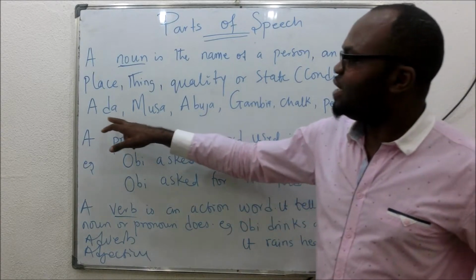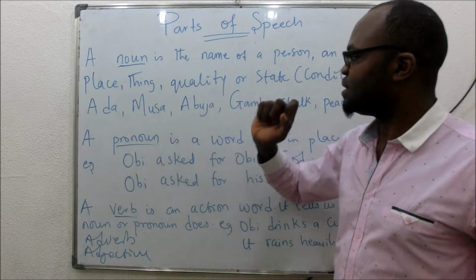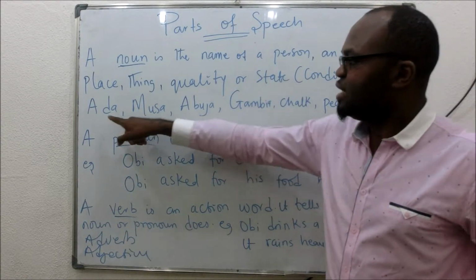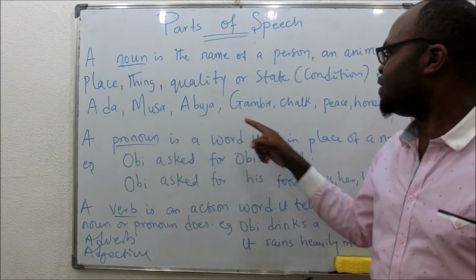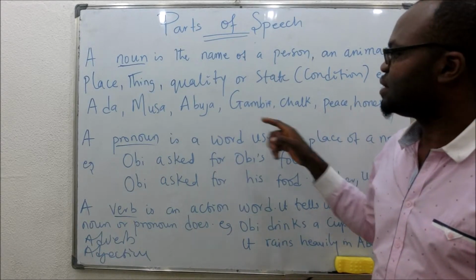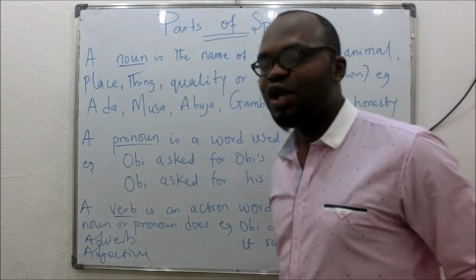Now, a proper noun is when you have the name of a person or things like months and days, and their first letter is always a capital letter. Very, very important. You see, this one is small letter because they are non-proper nouns. But the proper nouns have their first letter as capital letter. Now we look at a pronoun.